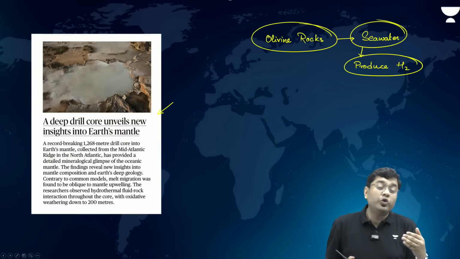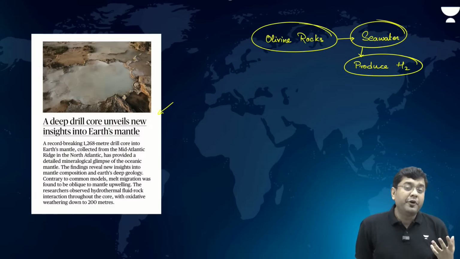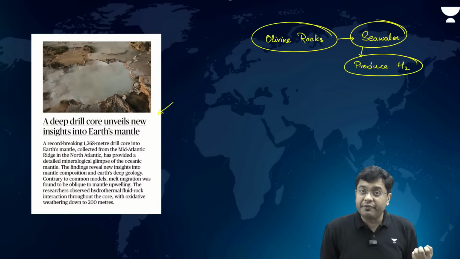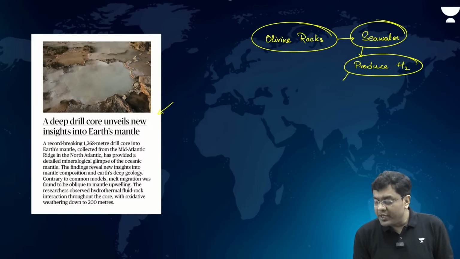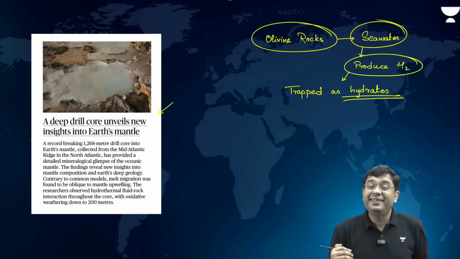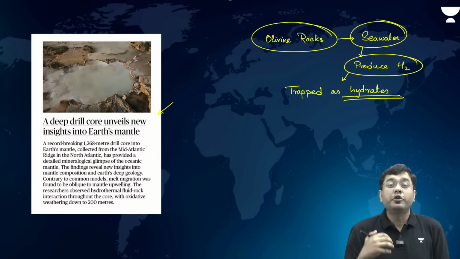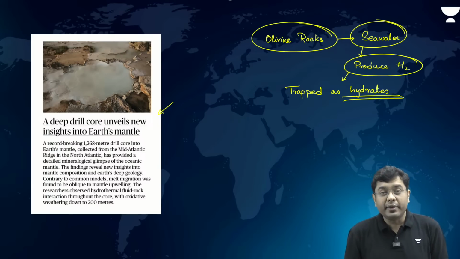Now, you see, this hydrogen is being produced where? At the base of the ocean, at a depth of around 5 kilometers from the sea surface. So, this hydrogen is trapped at the ocean floor, trapped as hydrates, methane hydrates, and that is seen as one of the important key constituents for the origin of life on planet Earth.